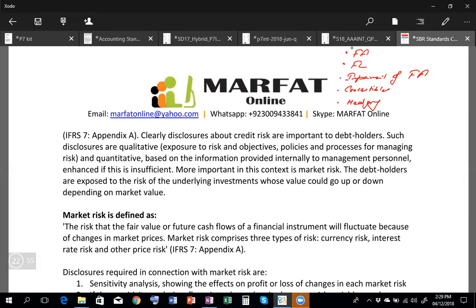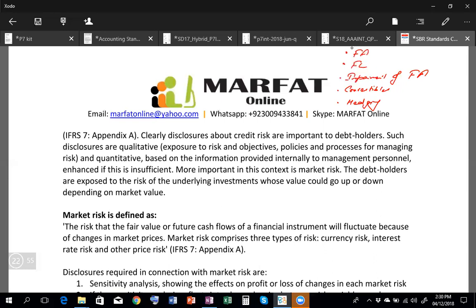Then you have impairment of financial asset. Okay, impairment of financial asset, what does that mean? For example, you have a financial asset such as loan notes. You have bought the loan note of another entity, which is the debt instrument.